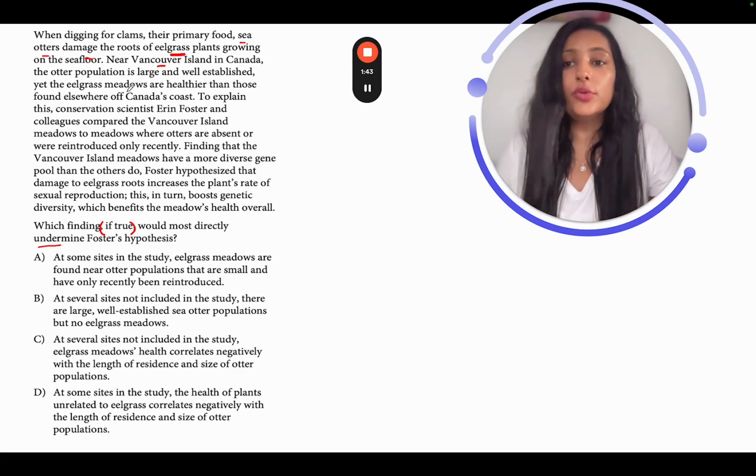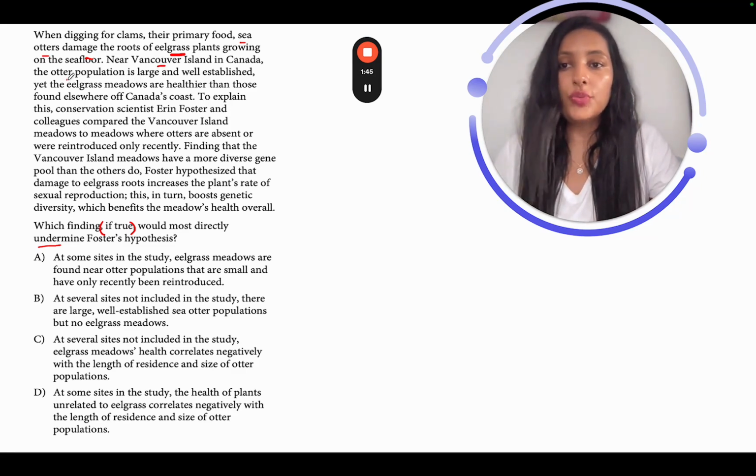In fact, what is happening over here? They have this huge, large otter population, yet the eelgrass meadows are healthier. So how is it that they are healthier and they're not getting damaged, right? This should be a question that you should ideally think of as soon as you read the second sentence.